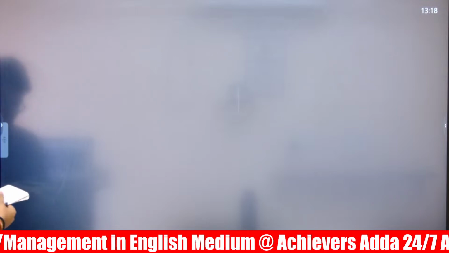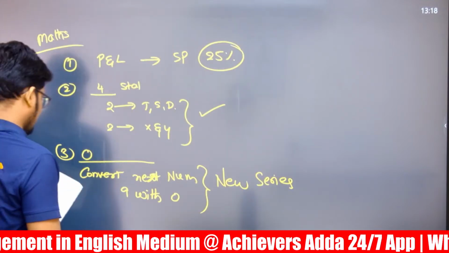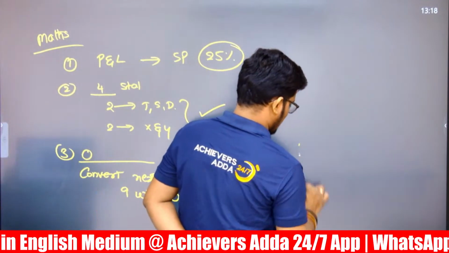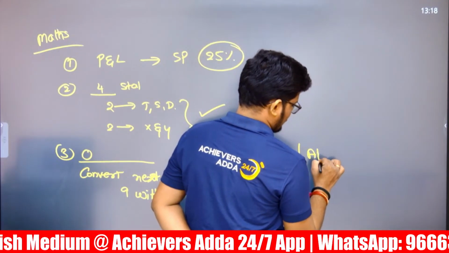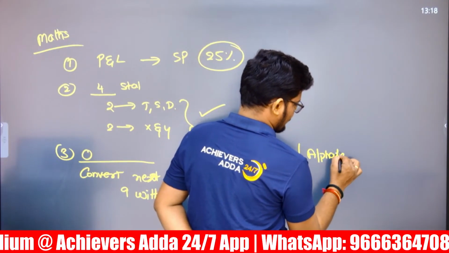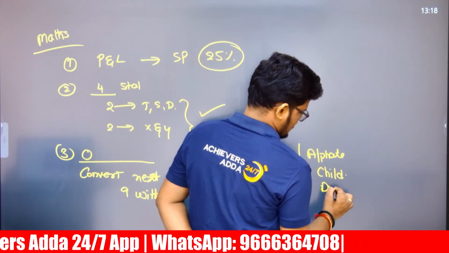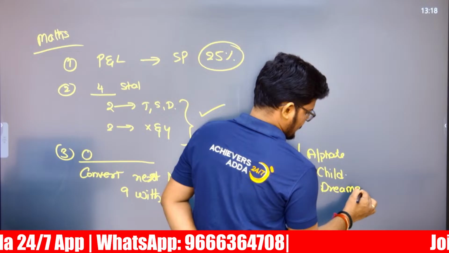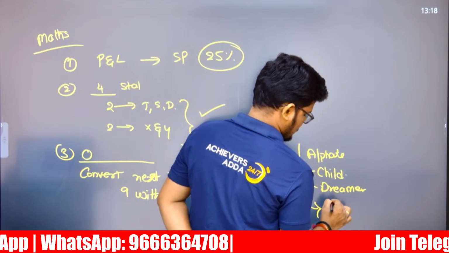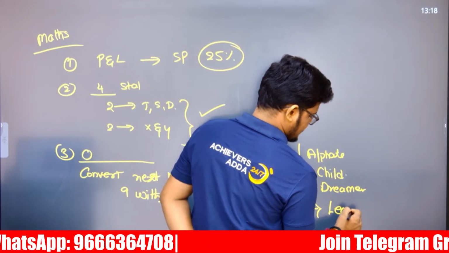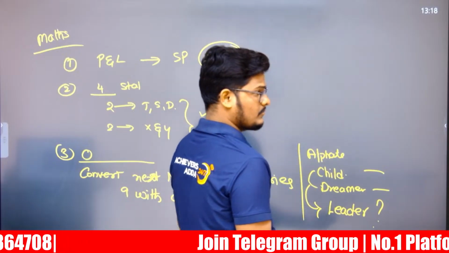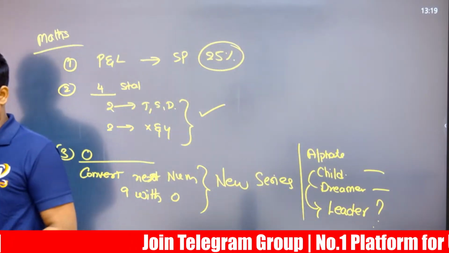Next, child, dreamer as well as leader. Alphabet series. Child, dreamer, and the question is, what is given and what will be the number or the code for leader. That's the question.